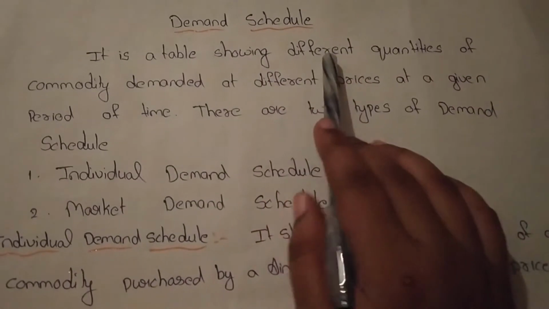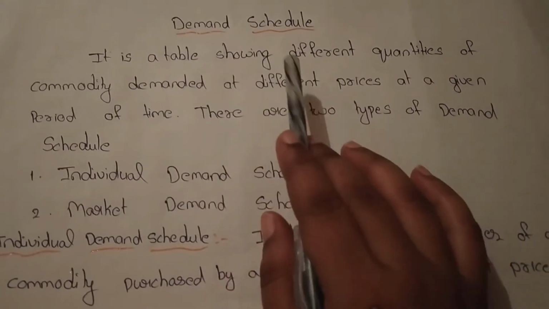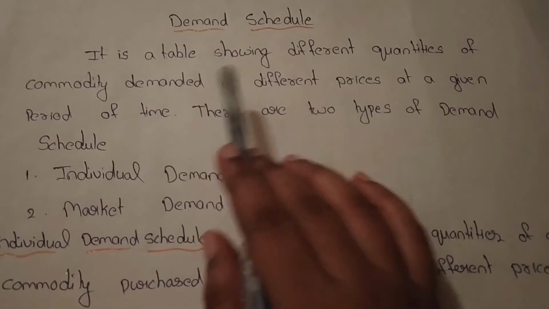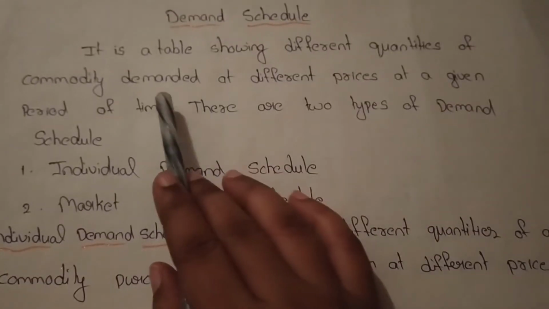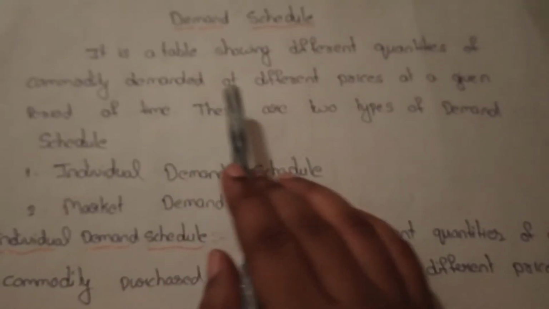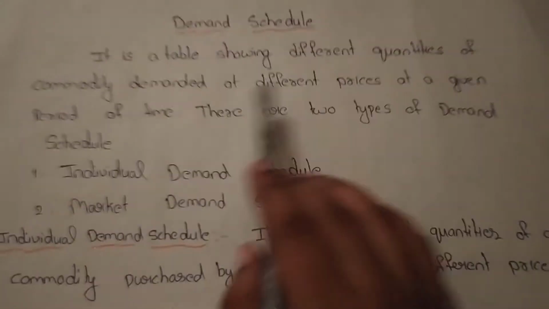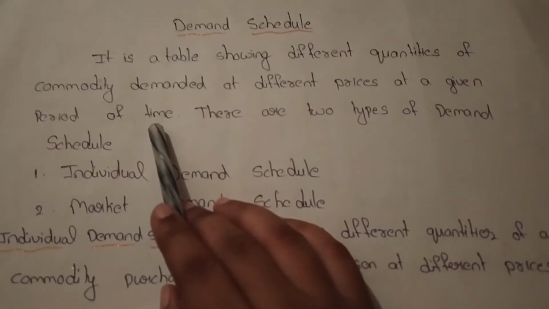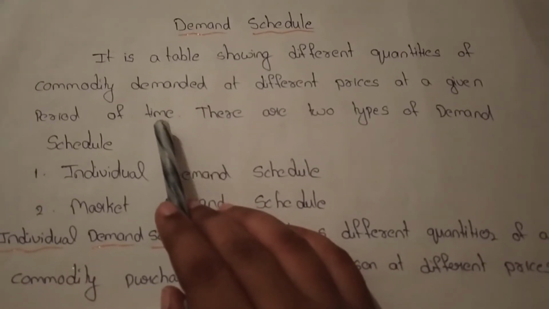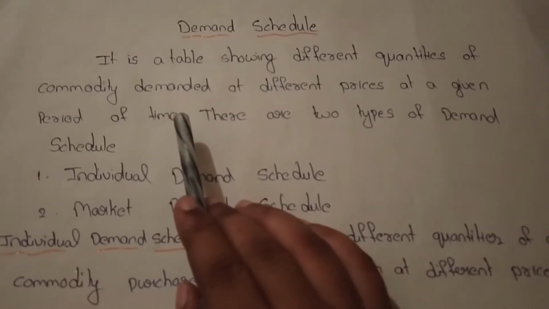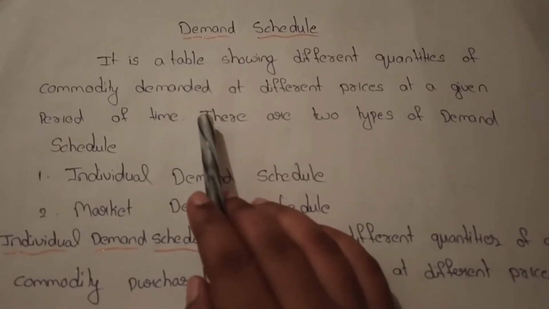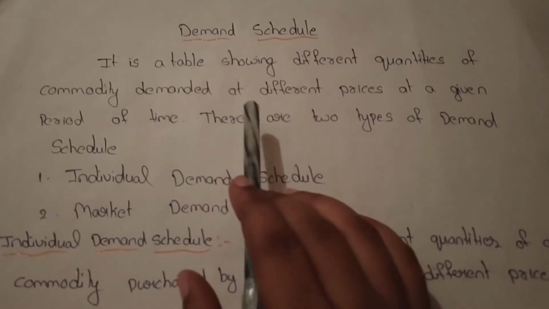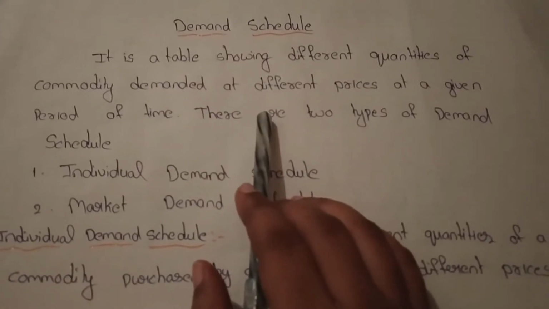Demand schedule. What is meant by demand schedule? Let's see. It is a table showing different quantities of a commodity demanded at different prices at a given period of time. So it means law of demand states that people will purchase less at higher prices and purchase more at lower prices, right?